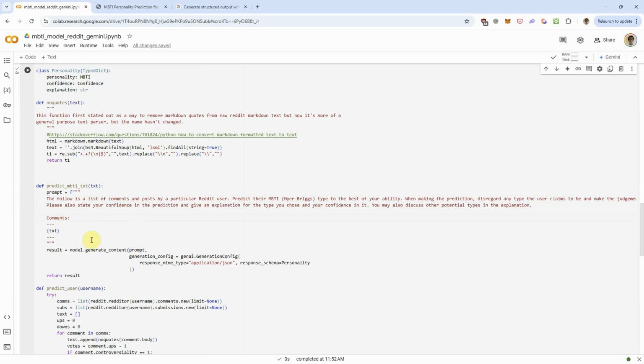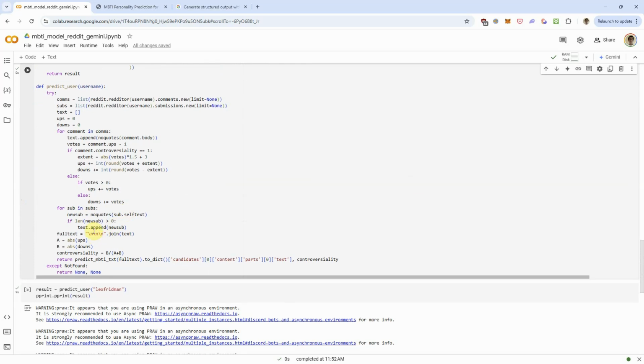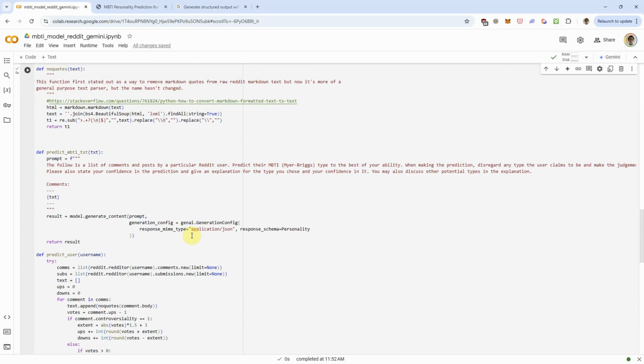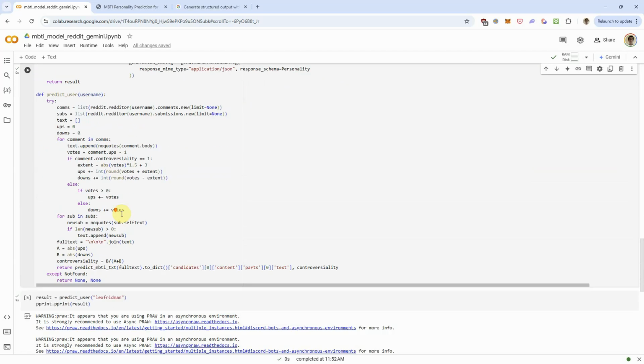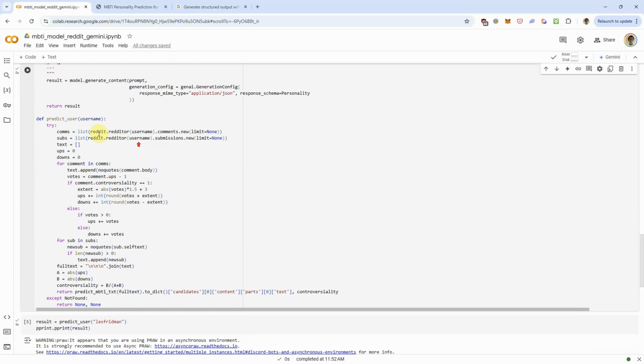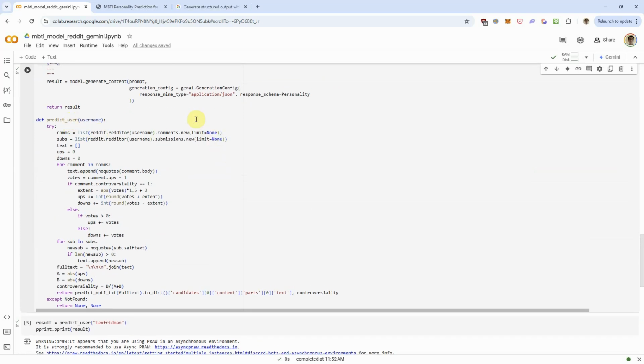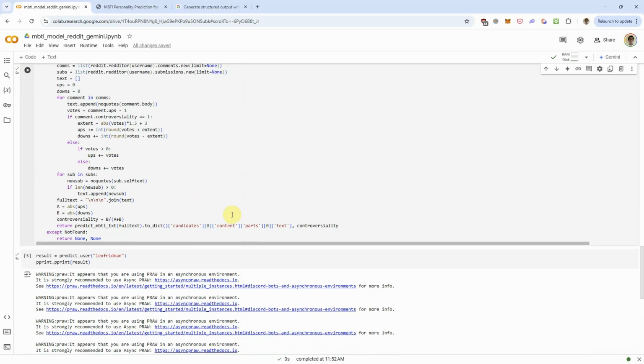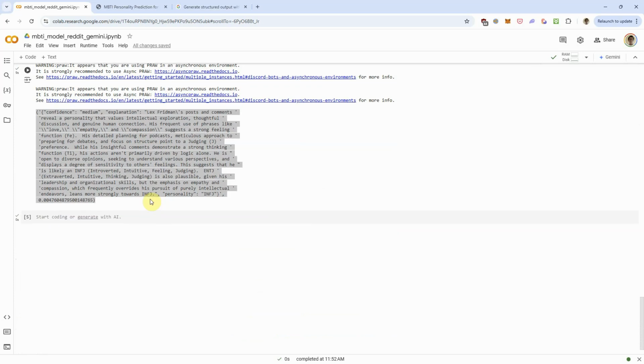And I have a section down here for comments. This is where the text will be posted with all the comments. And note that I have all the comments separated out with three new lines so that they don't get bunched together. And that's passed in as a single string once we run the Reddit API here and extract all the comments and posts by a particular user. So here is what we got for Lex Friedman.